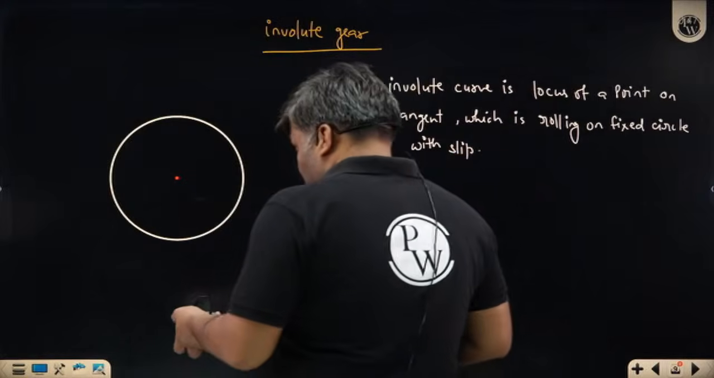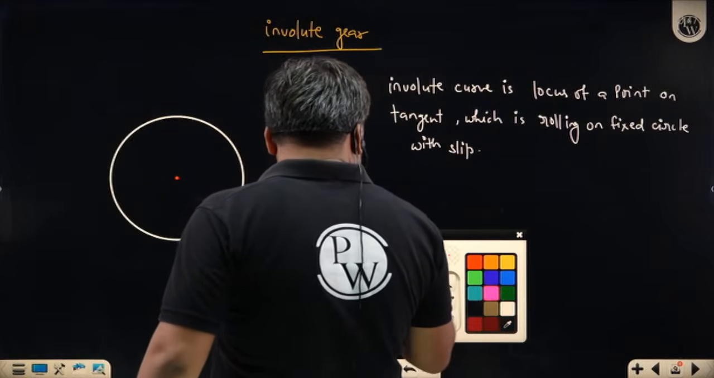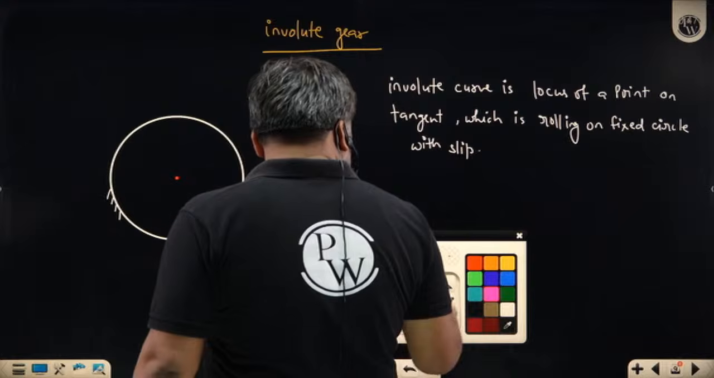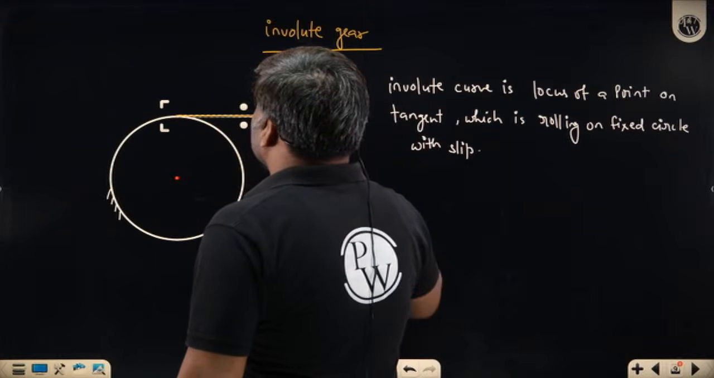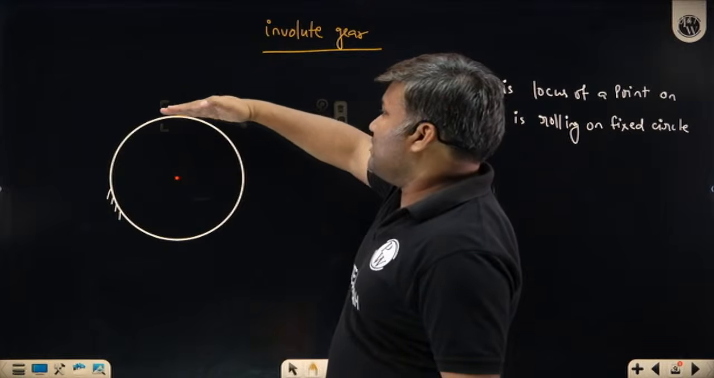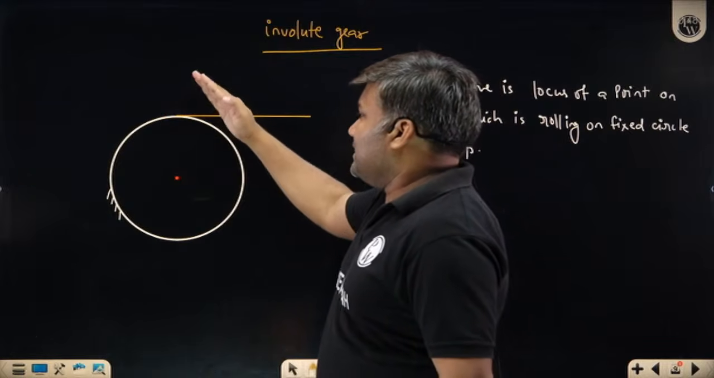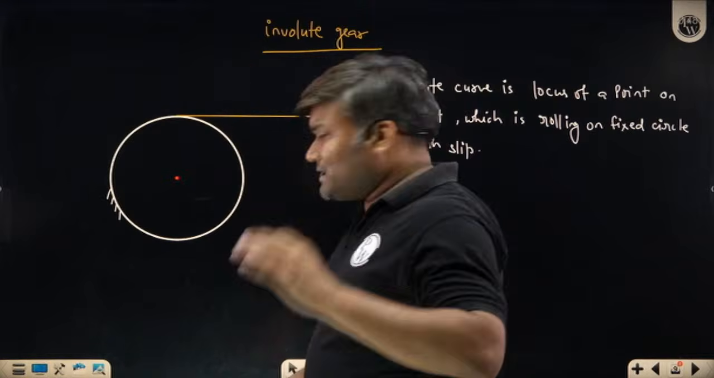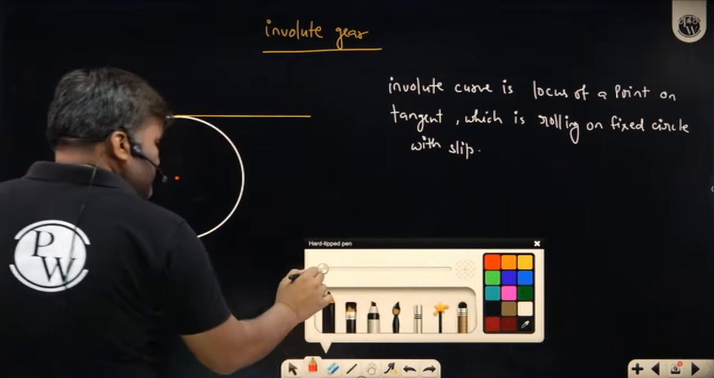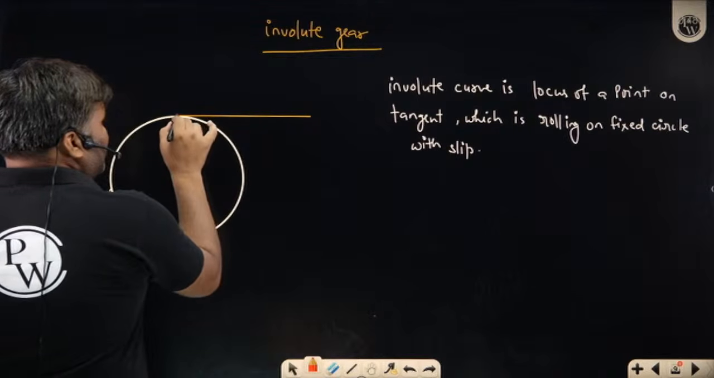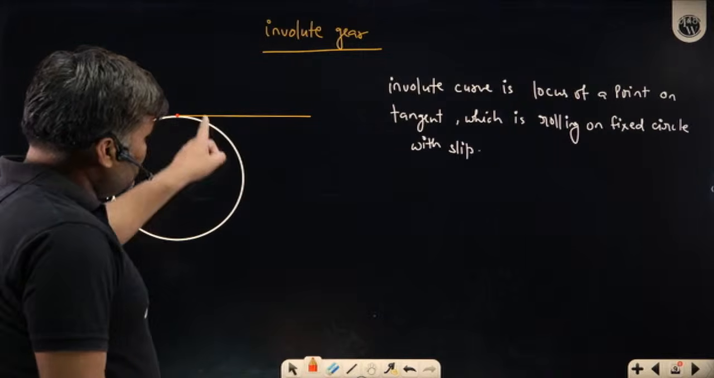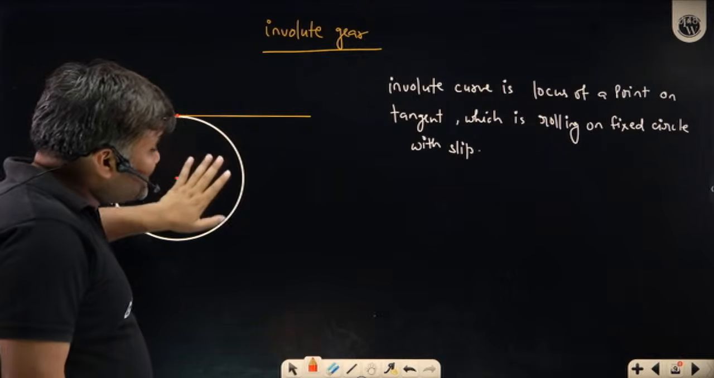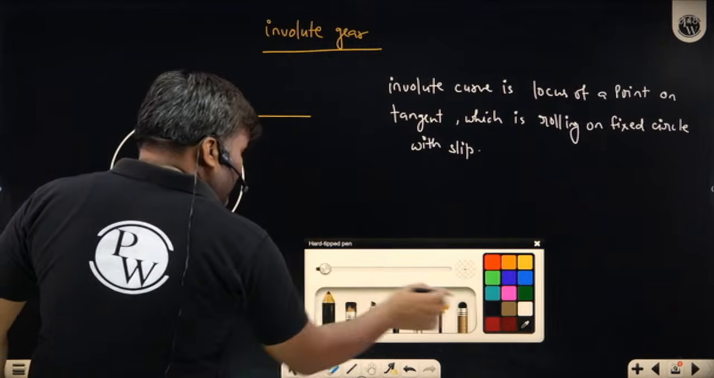What does it mean? Suppose this is a circle, a fixed circle, and on this circle I have a tangent, this is a line, a tangential line. If this line is rolling on it, this line is here, next moment this line moves here, there should not be any slipping. So take any point on this line. If I am talking about this particular point, keep tracking the path of this point, it will give you a curve which is called an involute curve. Involute curve for this circle, and the circle for which you have drawn the involute is called the base circle.